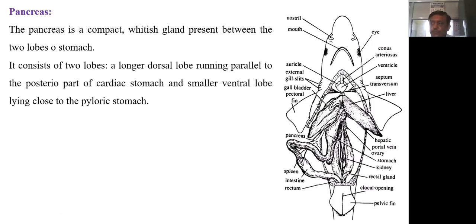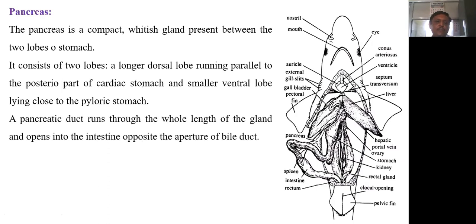It consists of two lobes, a longer dorsal lobe running parallel to the posterior part of the cardiac stomach and a smaller ventral lobe which lies close to the pyloric stomach. The pancreatic duct runs through the whole length of the gland and opens into the duodenum opposite the aperture of the bile duct. The pancreas secretes pancreatic juice for digestion in the intestine.